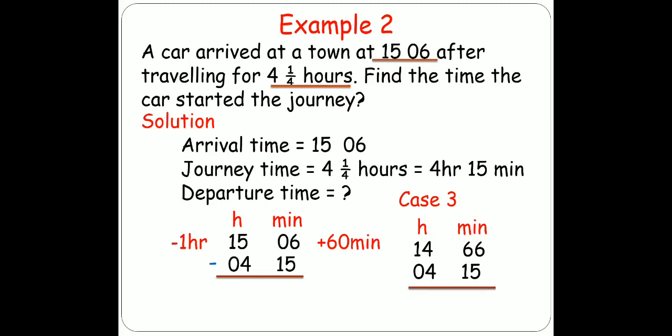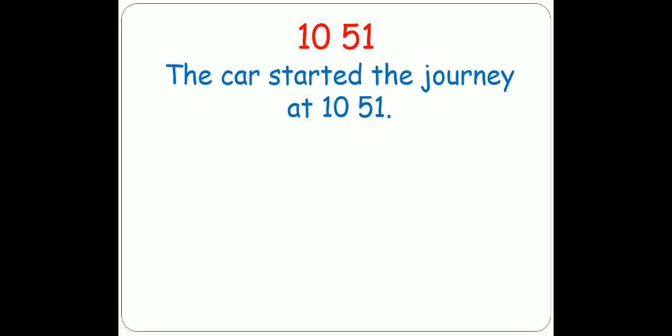Now we will subtract these two times. 66 minus 15 is 51 and 14 minus 4 is 10. The answer is 10:51. That was the departure time. The car started the journey at 10:51.